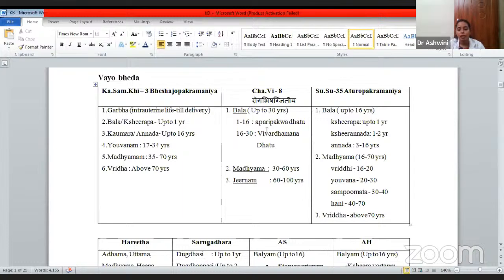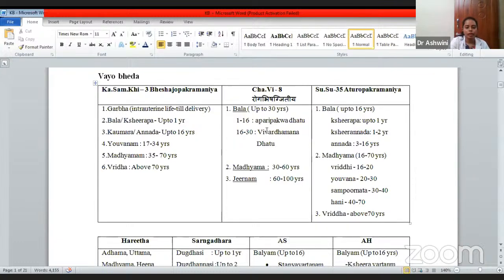Then Madhyama he has again divided into 6. Madhyama is from the age of 16 to 70 years. That is Vriddhi, Yavana, Sampurna and Hani. Vriddhi is 16 to 20, Yavana 20 to 30, Sampurnata 30 to 40, Hani is 40 to 70, and then Vriddha. You should know the difference between Vriddhi and Vriddha. Vriddhi, as told by Sushruta, is from 16 to 20 years, the teenage group. Vriddha is the old age, above 70 years.